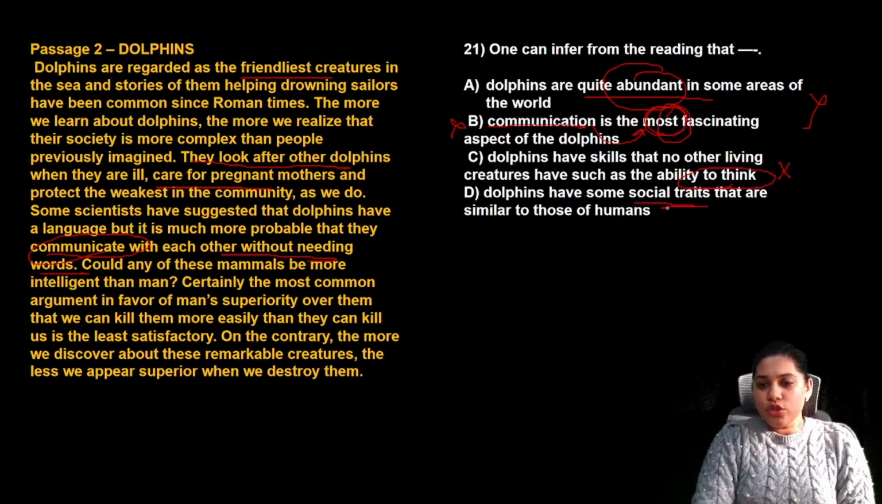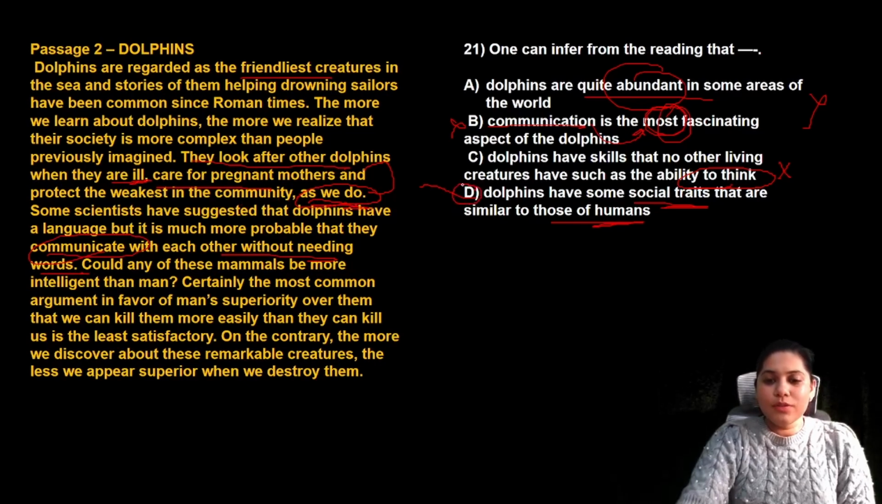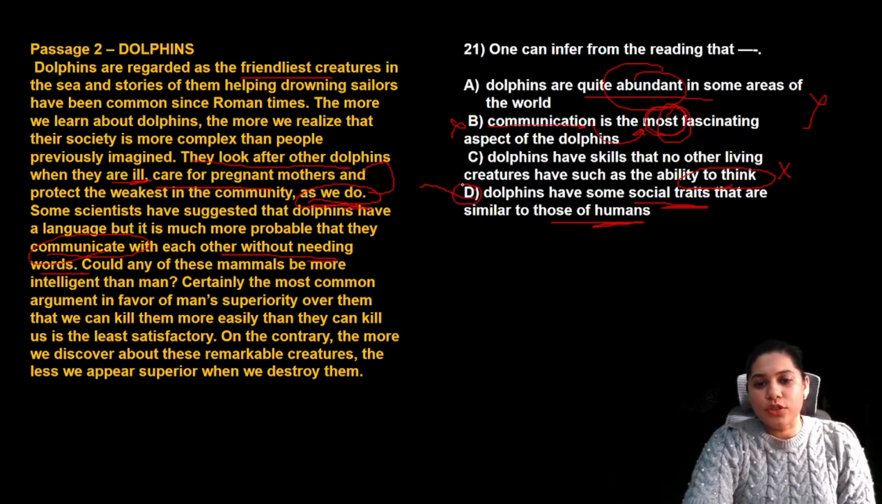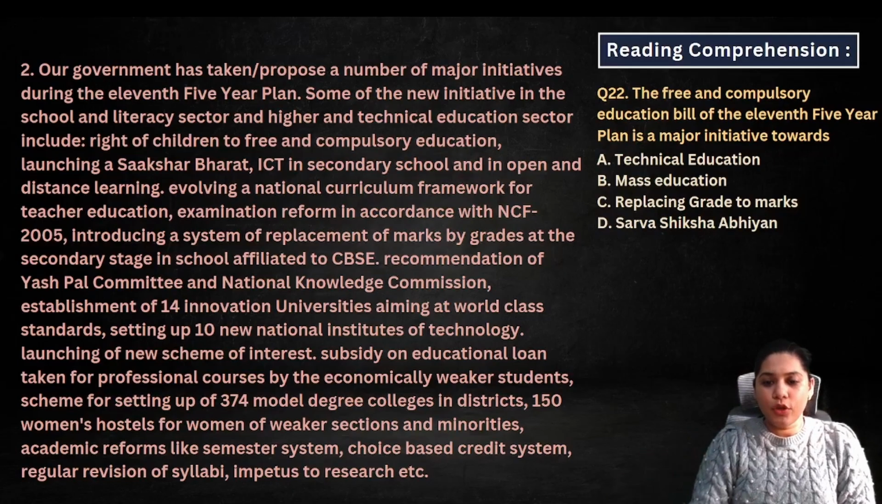Dolphins have some social traits that are similar to those of humans. This is something as we do. You can read here that they look after other dolphins when they are ill, care for pregnant mothers and protect the weakest in the community as we do. So that means they're similar to us in terms of some social traits. So D will be the correct answer. All right, I'll give you a minute to read.